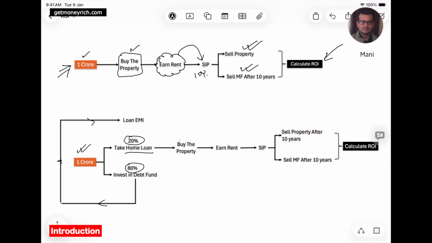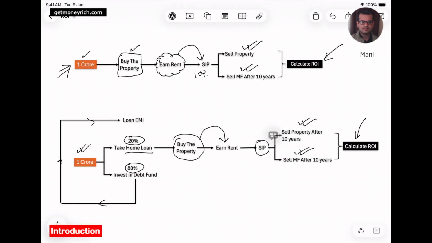So he will buy the property using the home loan, and then again he has the same logic: he will put the property on rent, and whatever rent comes, he will use that money to gradually accumulate mutual fund units. And again after 10 years he will sell the property and also liquidate all the mutual fund units that he has accumulated. So this was his second alternative, and again he wanted to know the return on investment of this plan.